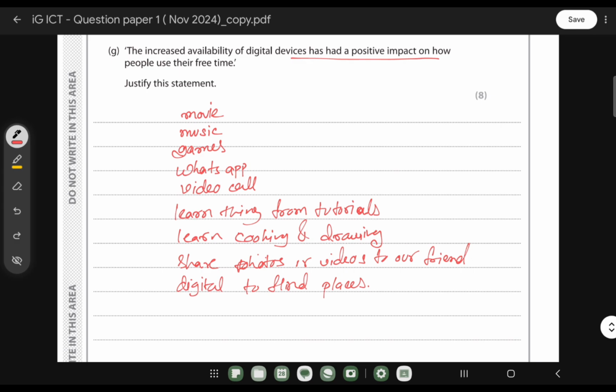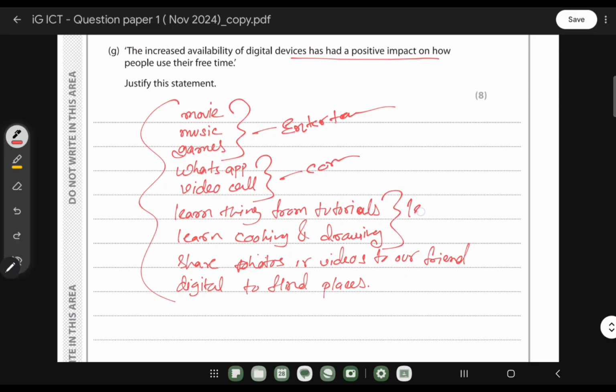So first of all, this will be the point that I will add when I describe something, right? Now I will take some of the points from here and then I will create a paragraph. In the mark scheme, what they actually did is they took these three as entertainment, and then they took these two as communication, and then they took these two as a learning purpose and these two as an exploring or sharing purpose, right? So this way they created 4 paragraphs. So we can do the same thing. So based on that, how can we write?